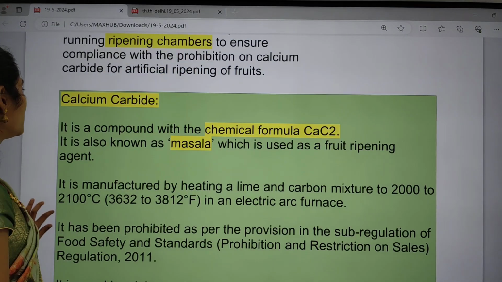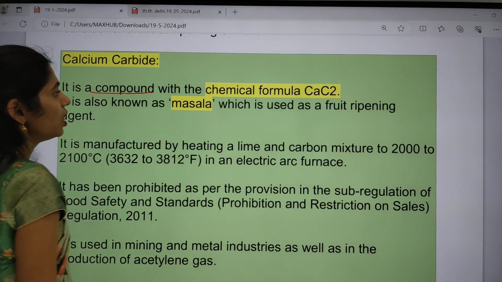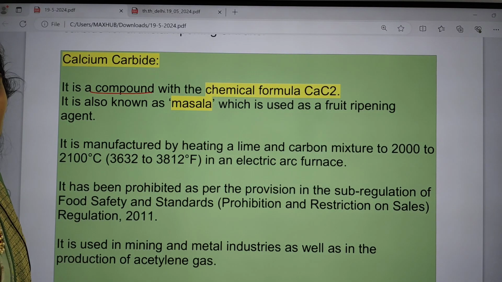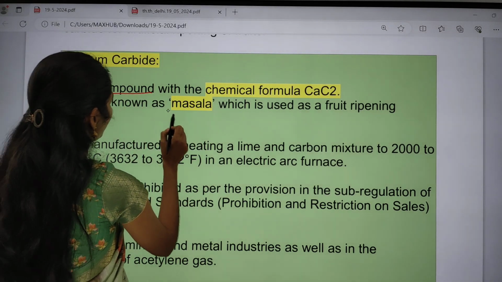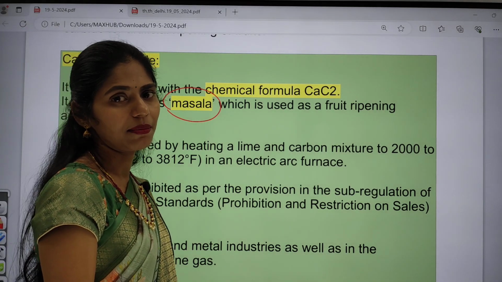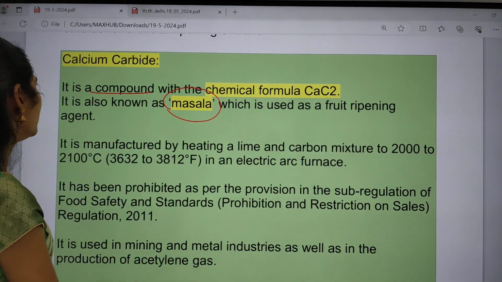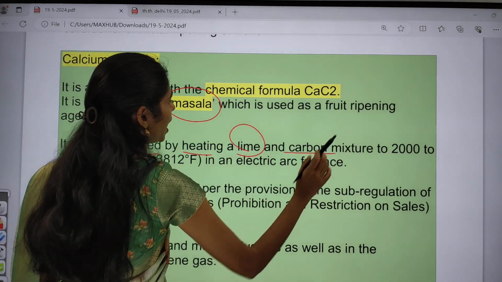Now if you are talking about calcium carbide, it is a compound. What is the chemical formula? That is CaC2, calcium carbide, CaC2, and it is also known as masala, and it is used for artificial ripening of fruits. Calcium carbide is manufactured by heating lime with a carbon mixture.